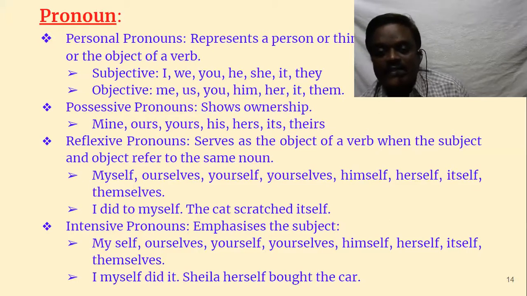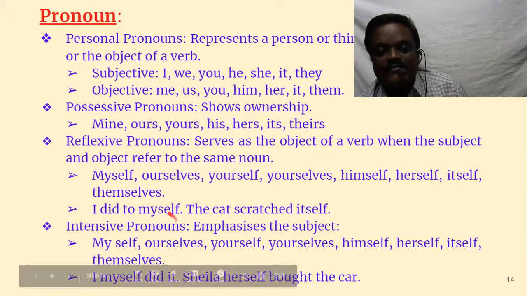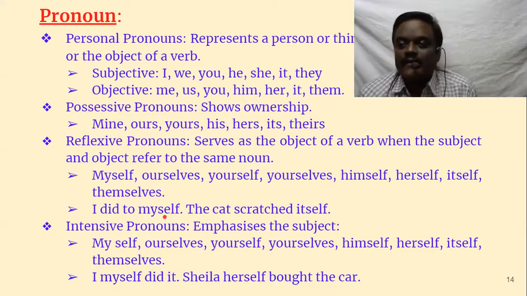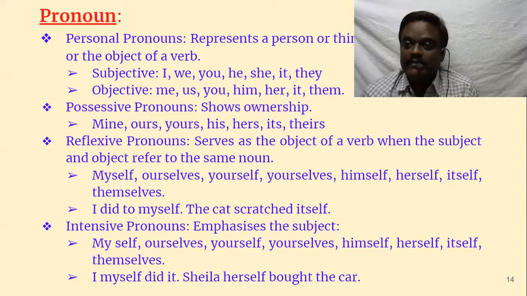Even if it is not there, the sentence can exist. I did it. The sentence can exist. Whereas "I did to myself," if myself is removed, the sentence is incomplete. You cannot remove myself, myself is essential there. So reflexive pronouns are essential words, whereas intensive pronouns are not essential and are only used for emphasis, and they can be removed as well.